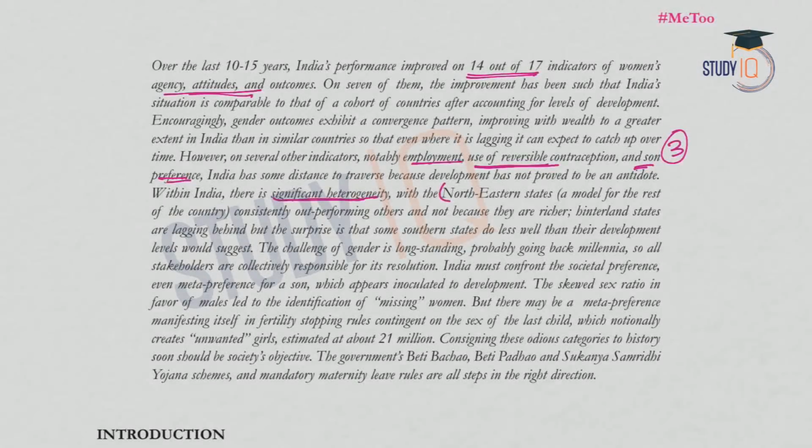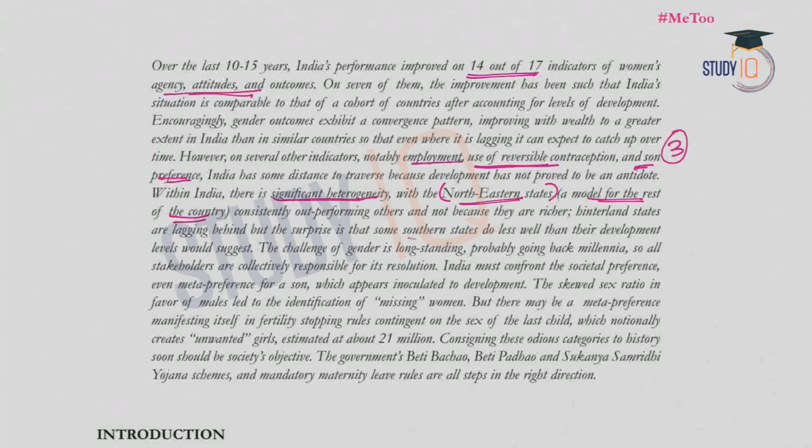So if we take the example of northeastern states, they are not financially well off or do not have much resource base. But what is the situation when it comes to gender and son meta preference? In this regard, they are a model for the rest of the country. So from that we can say that the financial resources or prosperity of a state is not the factor determining gender and son meta preference. So development and son meta preference are not associated. This is what we can say from the northeastern states example.